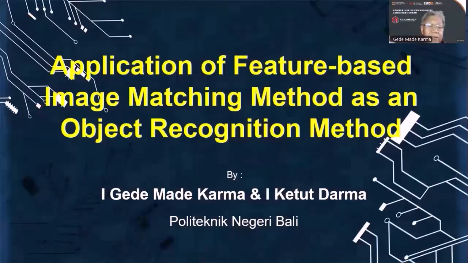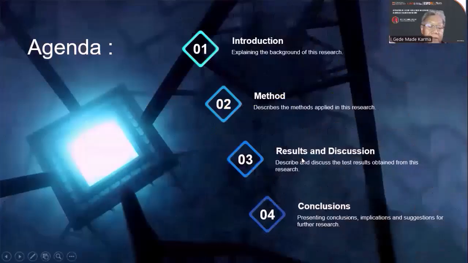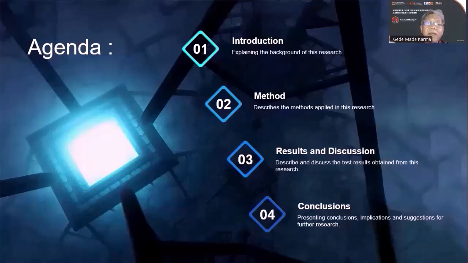On this occasion, I will present our article entitled Application of Feature-based Image Matching Method as an Object Recognition Method. I will divide the presentation into 4 stages. First, introduction, explaining the background of this research. The second one is method, describing the methods applied in this research. The third one is result and discussion, describing and discussing the test results obtained from the research. And the last one is conclusion, presenting the conclusion, application, and suggestions for further research.